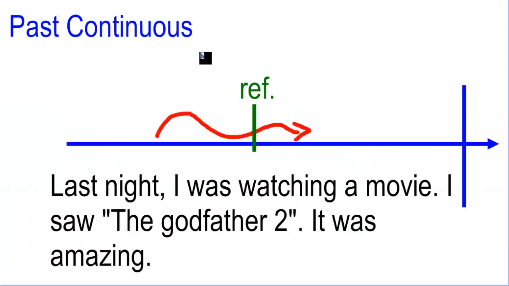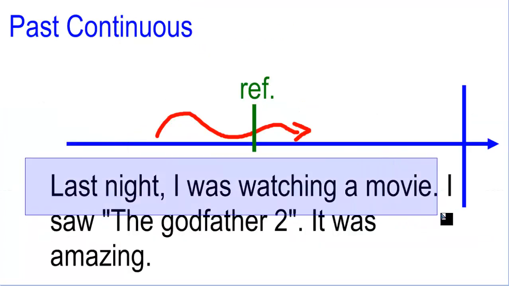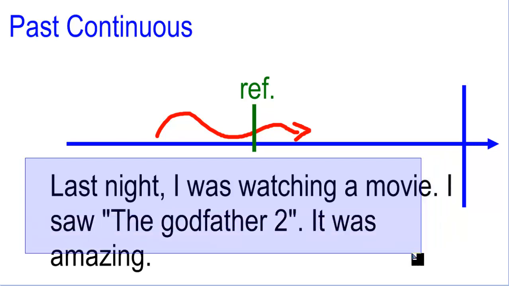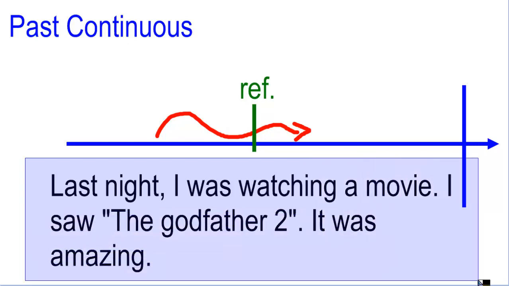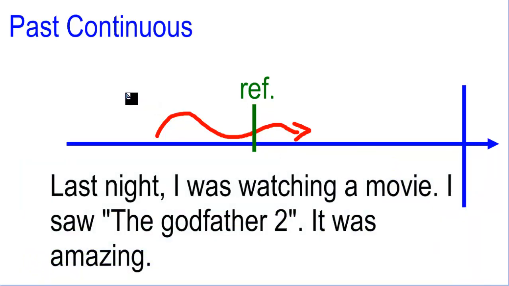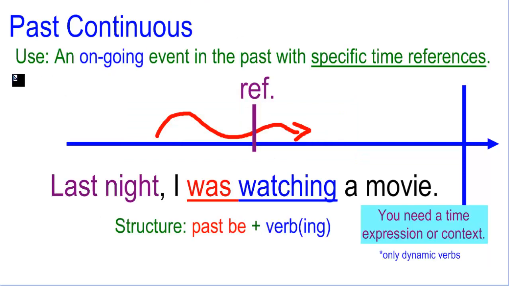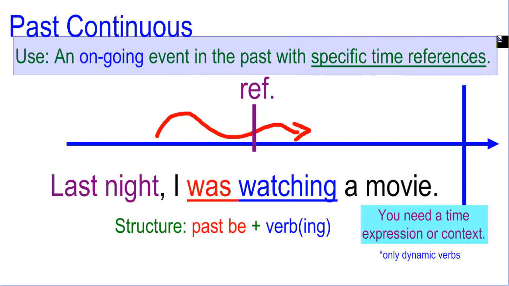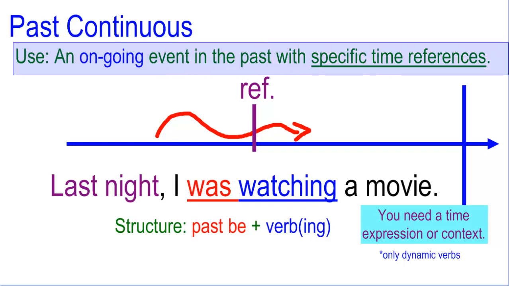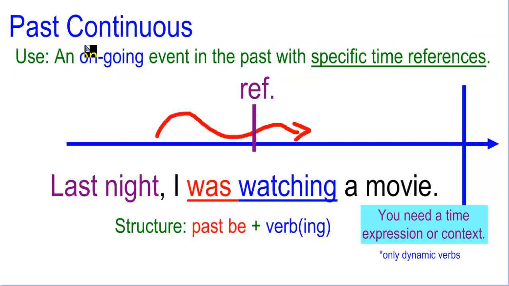Now, about the past continuous. Last night I was watching a movie. I saw The Godfather 2. It was amazing. So you see, past continuous. It was an activity in the past with a duration. Okay, we use the past continuous for an ongoing event in the past with specific time references. Okay, an event that was in progress in the past.